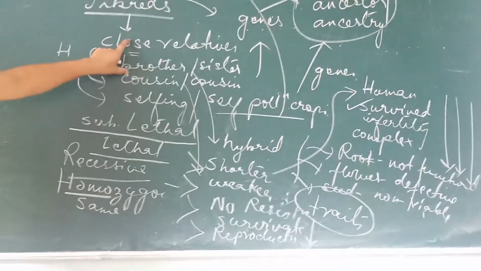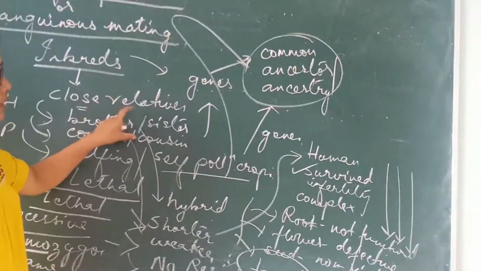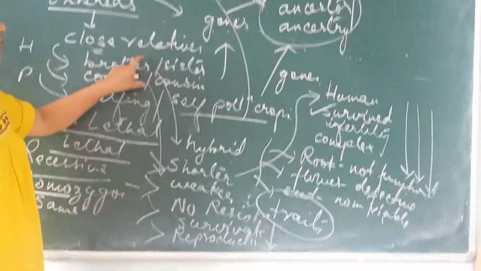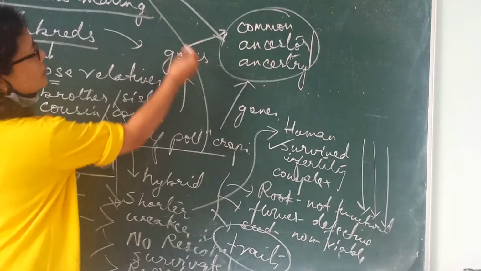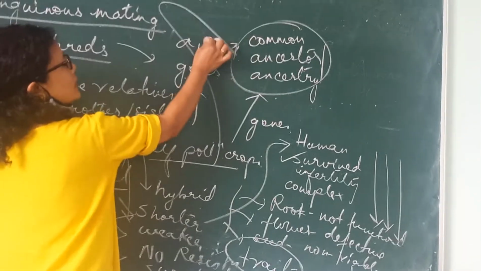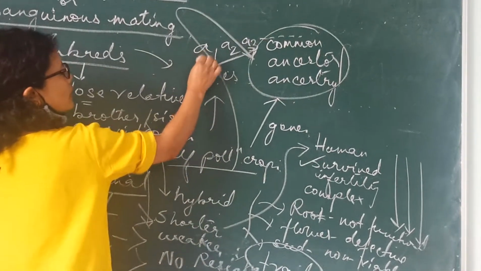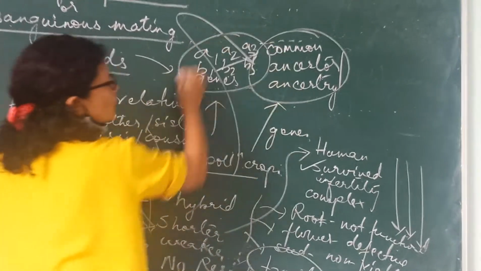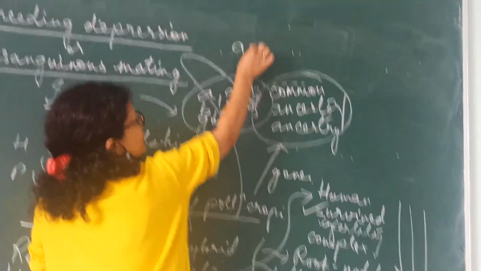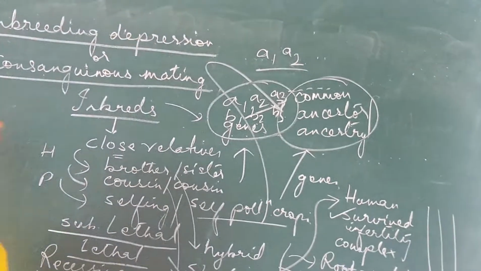This relationship is because the individuals undergoing it have come from a common ancestry where the genes, say A1, A2, A3, B1, B2, B3, are so close to one another, but this combination A1, A2 is lethal to the plant.